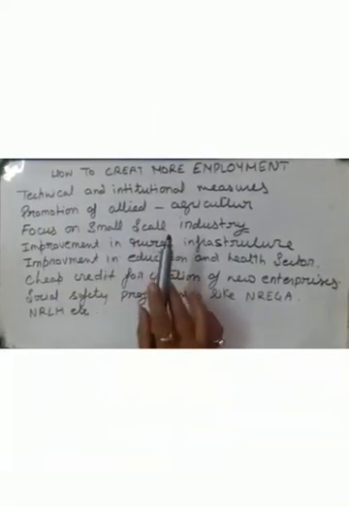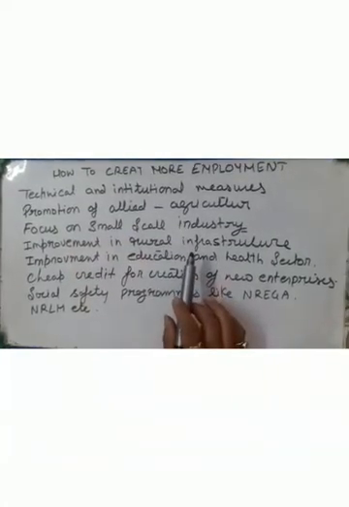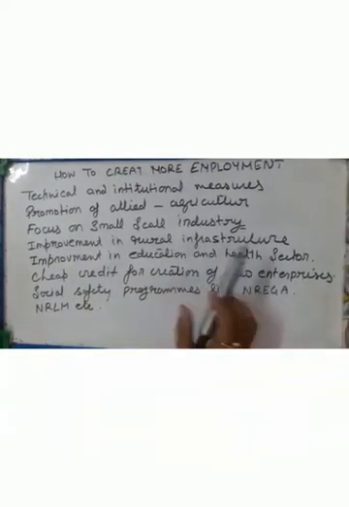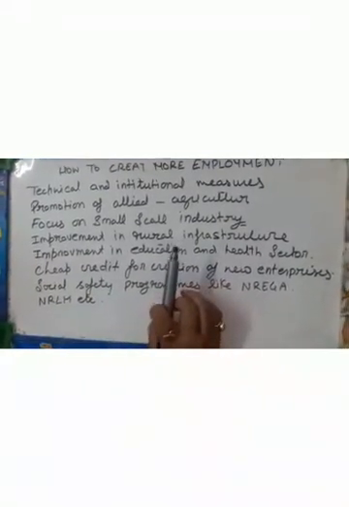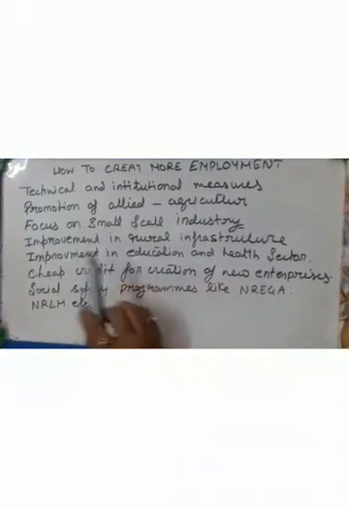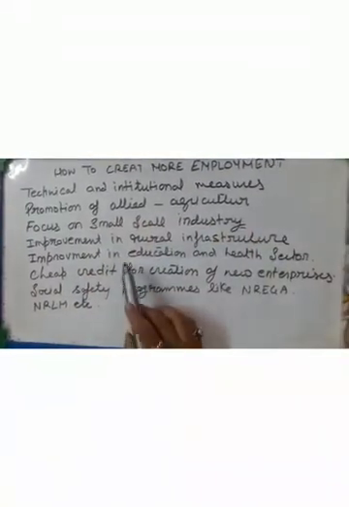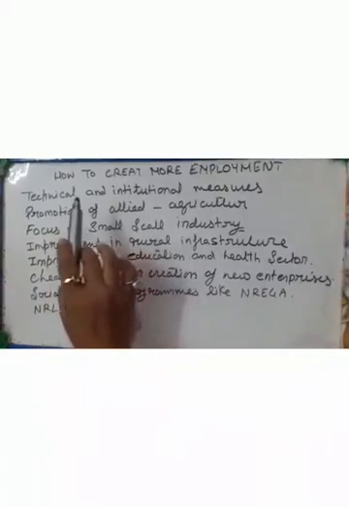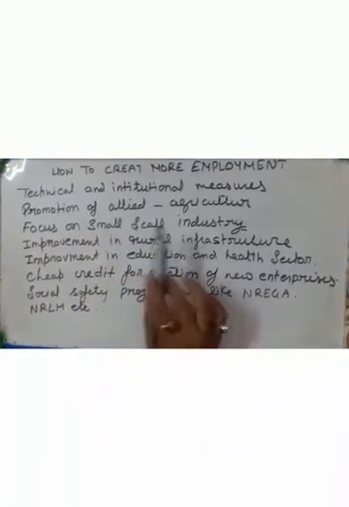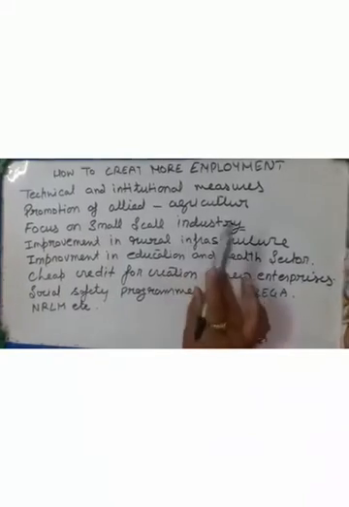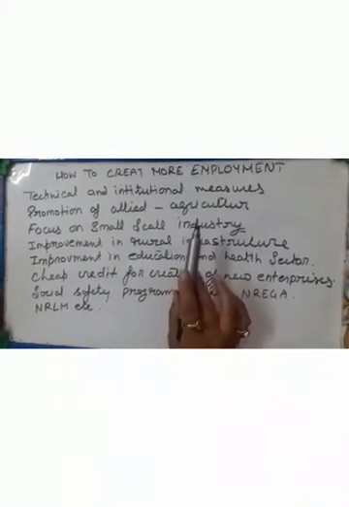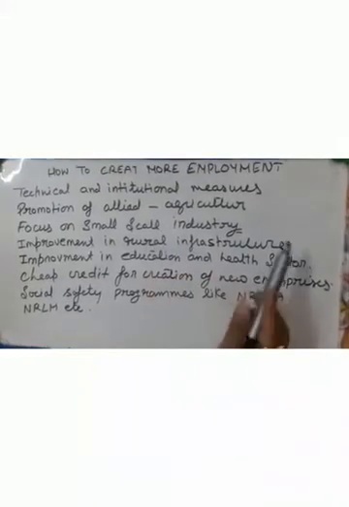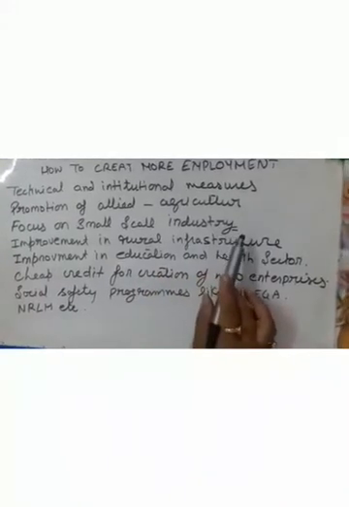Okay students, in the last chapter we divided the economic chapter into different parts, on the basis of ownership, on the basis of working activities and all that. And now there is a main problem that everyone knows, unemployment is a major problem of our country, and how to create more employment we will discuss in this part. First of all, unemployment is also visible as disguised unemployment in the agriculture sector in rural areas, and in the unorganized sector and service sector in urban areas. These issues need to be addressed properly and we have to take some measures seriously.